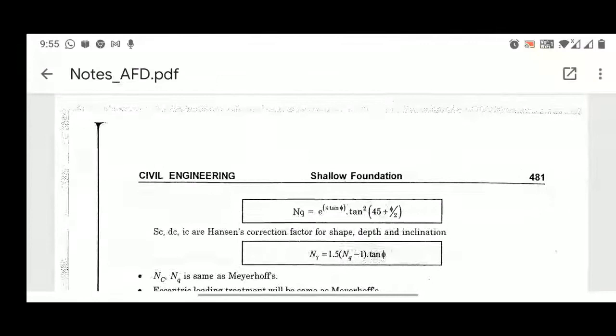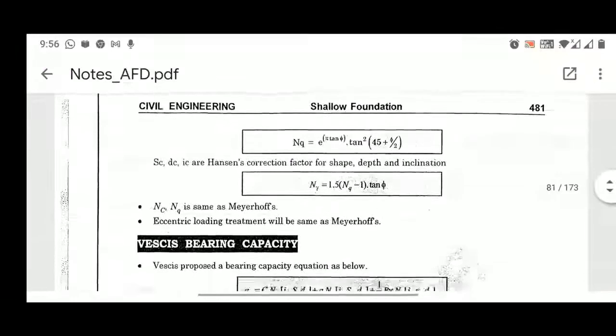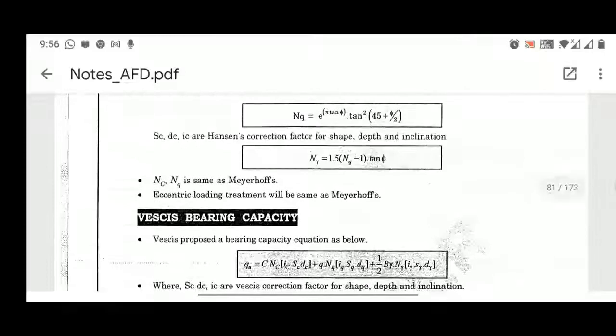Because most of the time they will not give you the Nc, Nq, and N gamma values directly. On a safer note, in the UTU exam you will easily get these values. Even if you don't, they may give at the back of the paper how to obtain the Nc, Nq, and N gamma formulas. But if it is not provided, that is based on your luck only. So please remember how you obtain these Nc, Nq, and N gamma parameters for the different bearing capacity equations provided by different researchers.